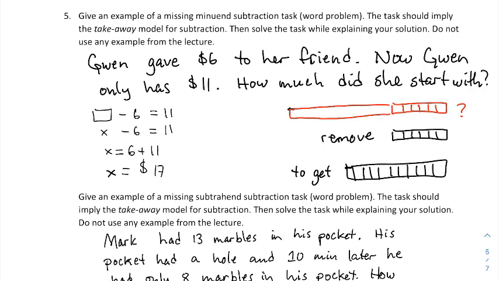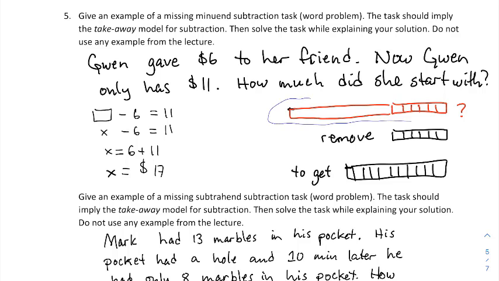So I went with Gwen and some money. Gwen gave $6 to her friend. Now Gwen only has $11. How much did she have to start? So this is a missing minuend task because I don't know how much she had to start, but I know how much she took away, and I know how much she has left. So in our structure here is some unknown amount minus 6 should produce 11. And we solve this task through addition. We would put the 6 back to the 11, add the 6 and 11, and see how much she had to begin with. And that's going to give us $17 is what she started with.